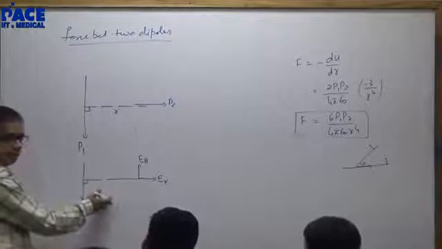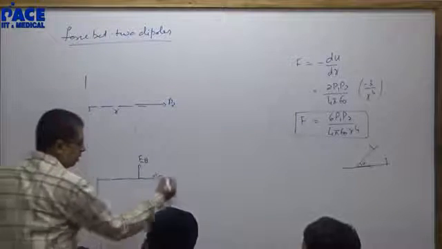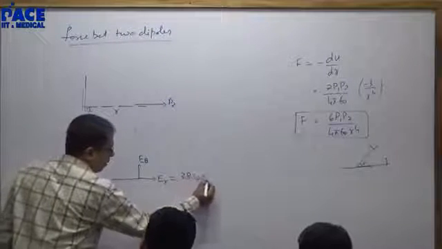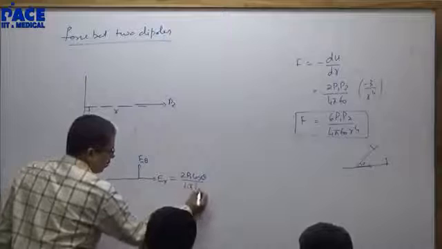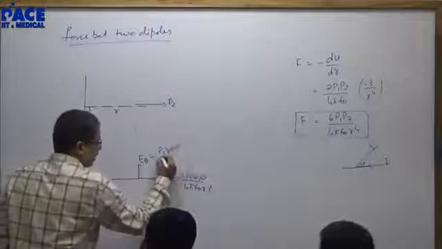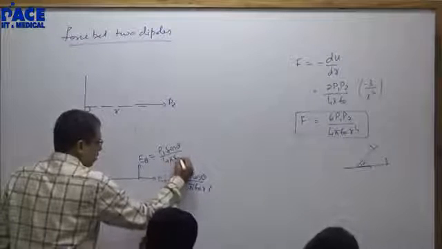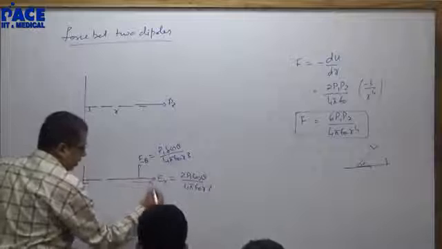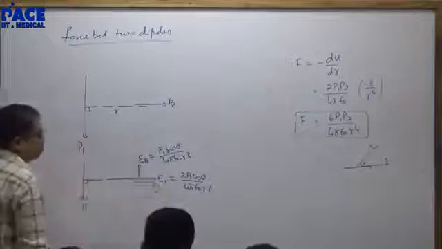First quadrant, right? This was 2P1 cos theta by 4 pi epsilon naught R cube, and P1 sin theta by 4 pi epsilon naught R cube. Put P2 here and find out the force on P2.